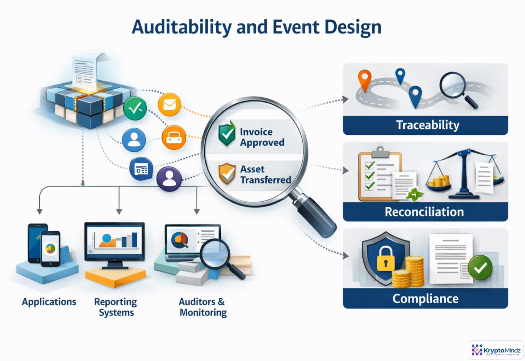Events are the audit trail your contract deliberately publishes. Design them around business actions, not just variable changes. Invoice approved tells auditors far more than status updated. Include indexed identifiers such as actor, asset ID, transaction ID, or workflow ID, so applications, reporting systems, and monitors can search and reconcile quickly. At the same time, treat event logs as widely visible records. Never emit confidential data directly. Use references, hashes, or controlled off-chain records when privacy matters.